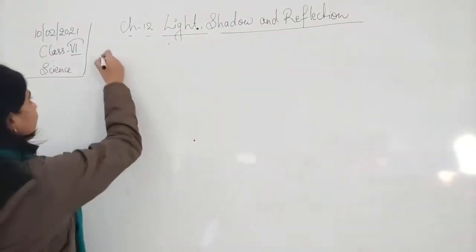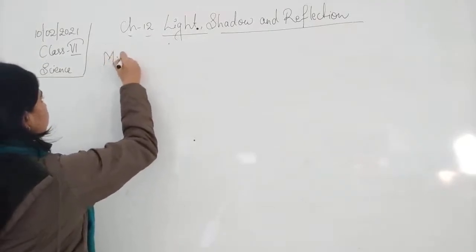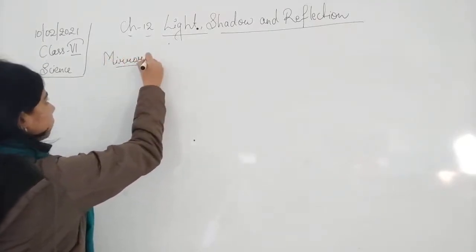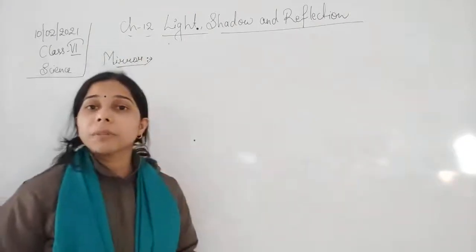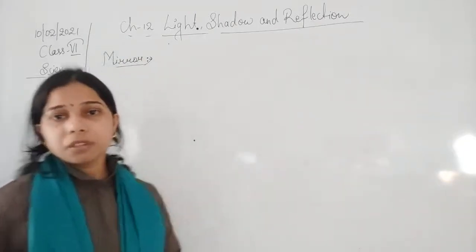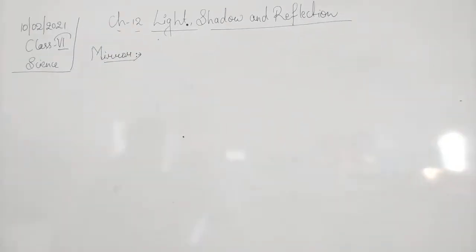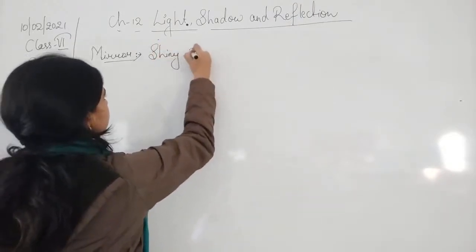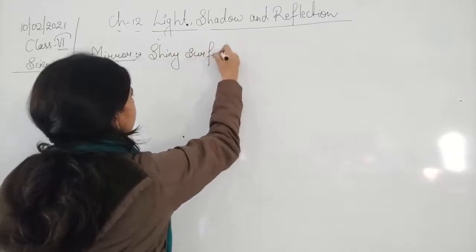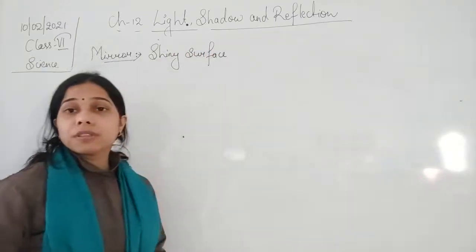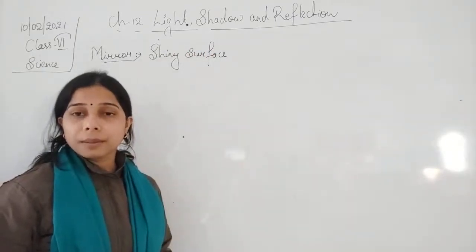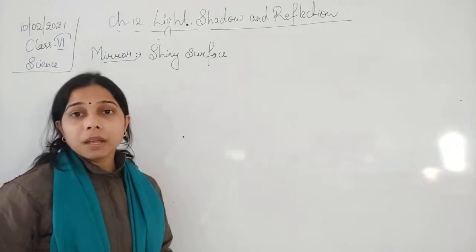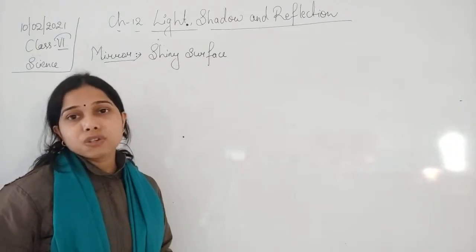So we will talk about the mirror. Now let us write some of the points related to the mirror here. A mirror is basically a shiny surface which reduces the absorption and helps in the maximum reflection of the light.